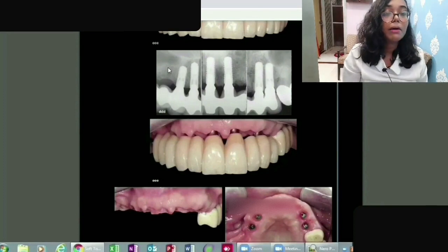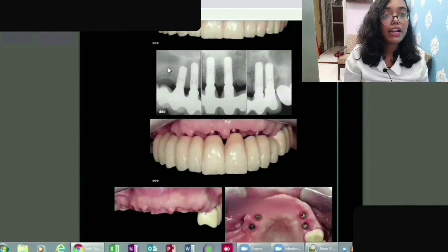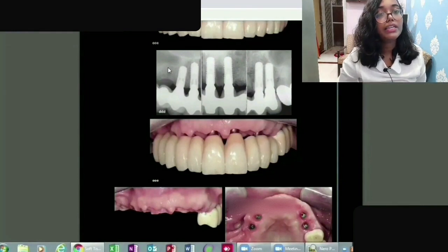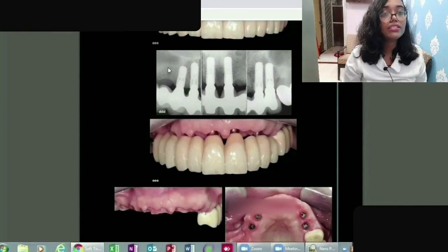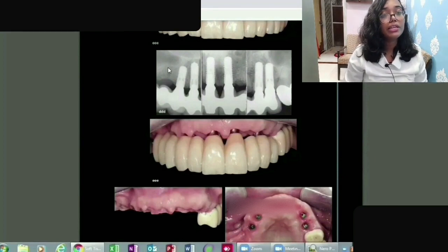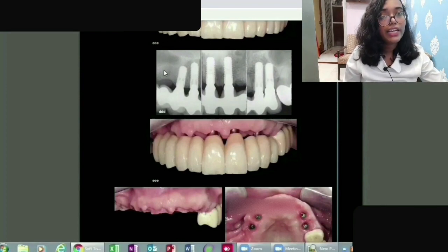There are some points which you need to remember, that is the systemic conditions. I'll be keeping the next class or the next to next class hopefully on implant failure as well. When we are talking about immediate implants or implants in general, we also need to understand what the failure is and what the contraindications are. I hope you understood these 10 cases and it was really helpful.